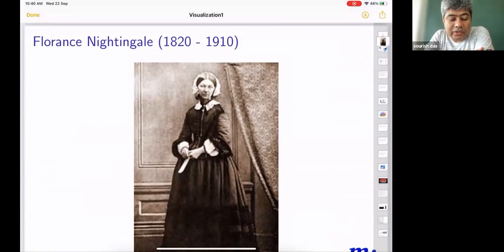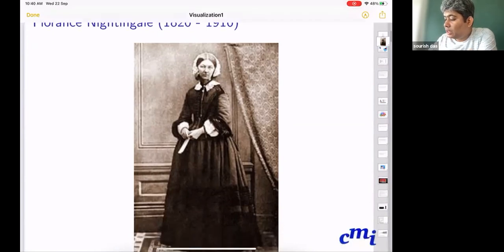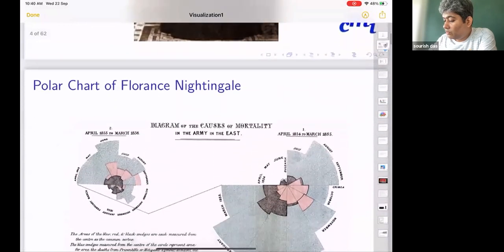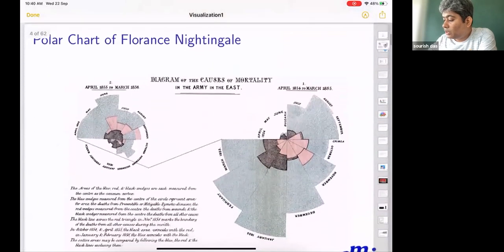Florence Nightingale, as you know, is basically the mother of the nursing profession. But what many of you don't know is that she was also a self-taught statistician, and she is the inventor of what we know today as the polar chart of Florence Nightingale.